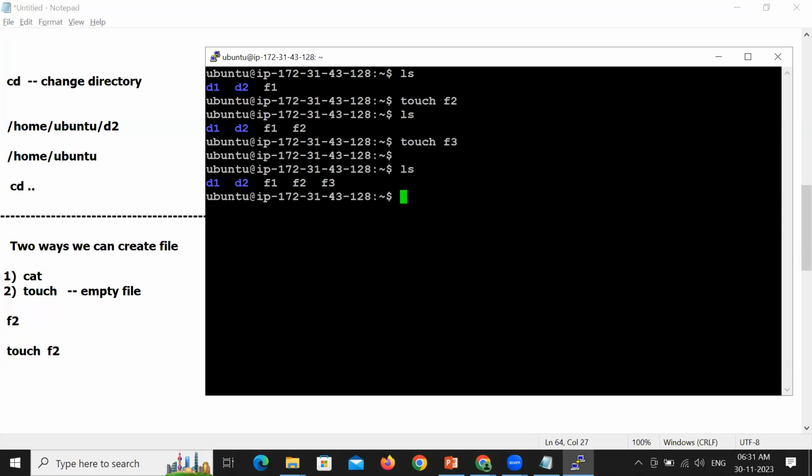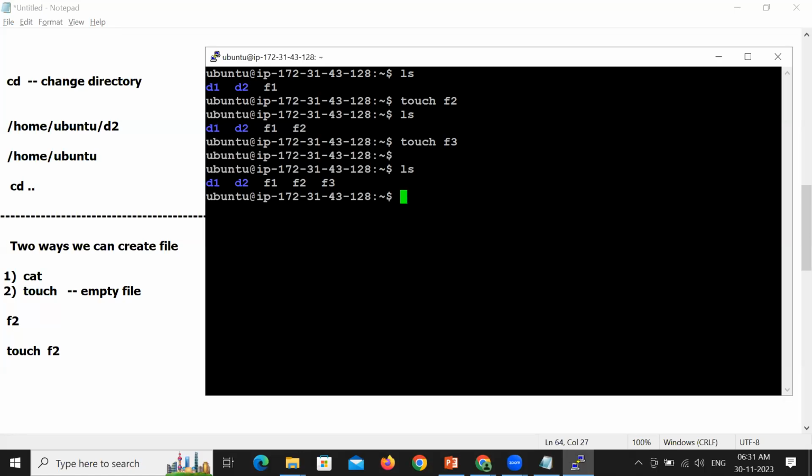Next. Sunil, how can we remove the directory? We have learned how we can remove the files, no doubt. So how can we remove the directory?